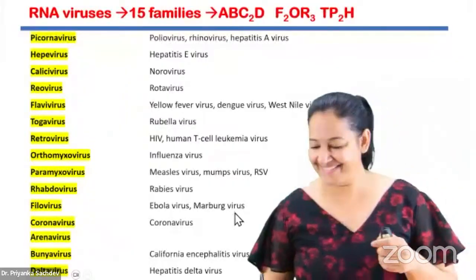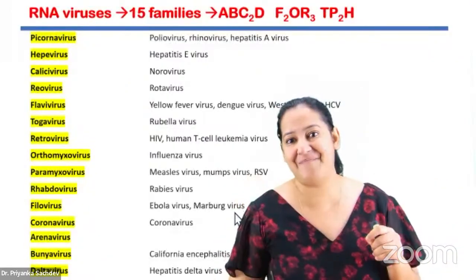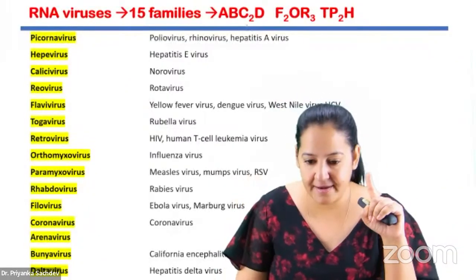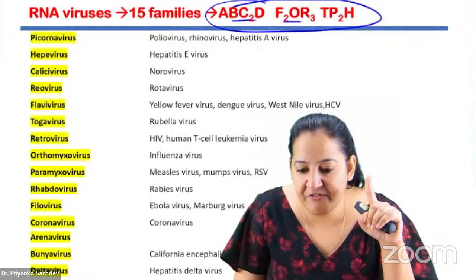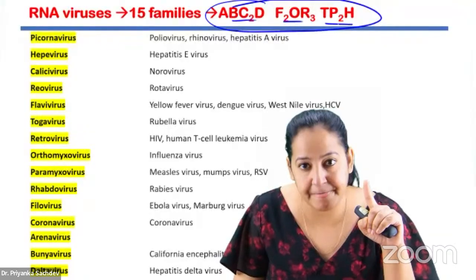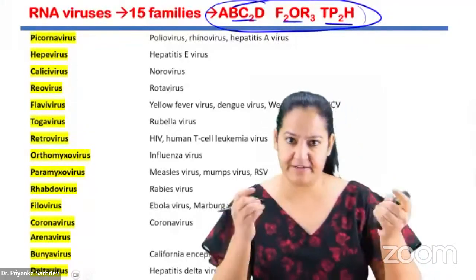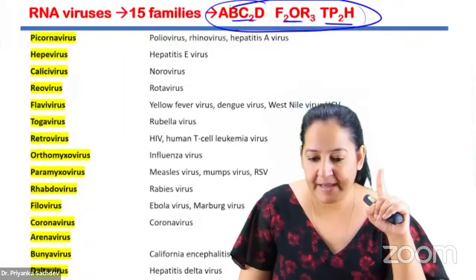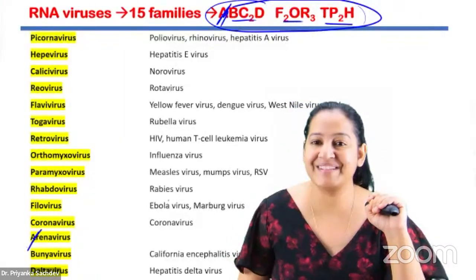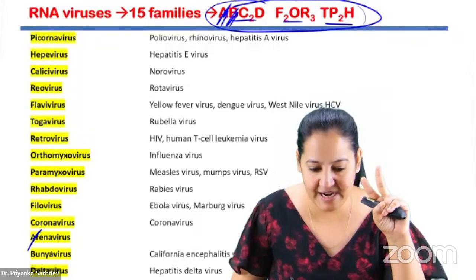Coming to RNA. Okay, what is the mnemonic? I'm giving you 15 families. Let me read the mnemonic once. The mnemonic is ABCD for FOR for ABCD for TPH. You can say tweet per hour, or you can make parathormone PTH, whatever is your choice. TPH, PTH, say whichever you want. So A stands for arena. B stands for bunya.